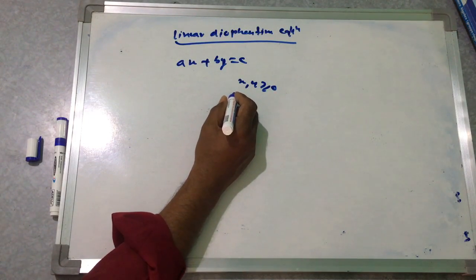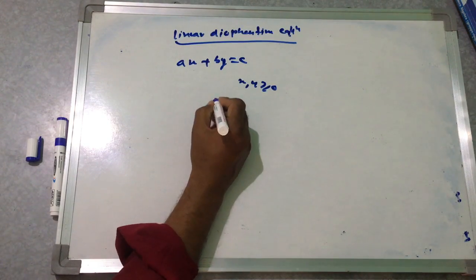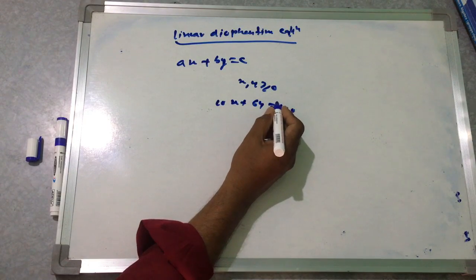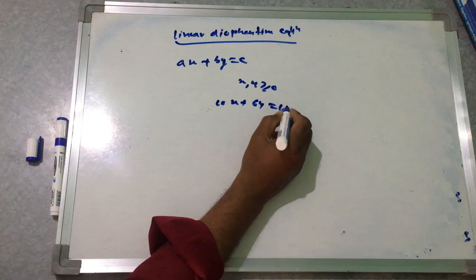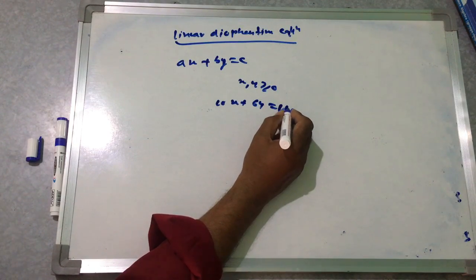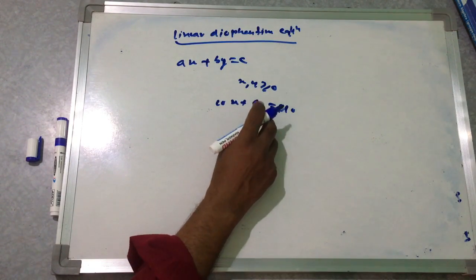So let the form be 10x plus 6y is equal to 100 or 110. In solving this equation, variables x and y are restricted. They are neither fractions nor negative integers. They must be non-negative integers.